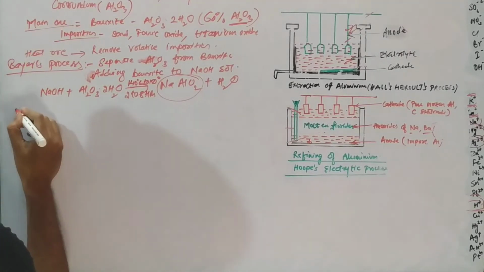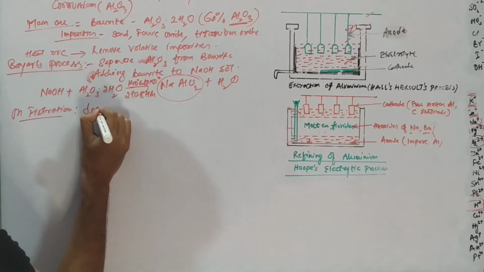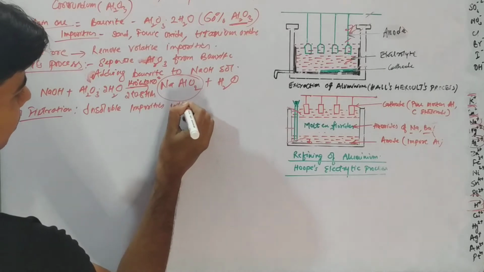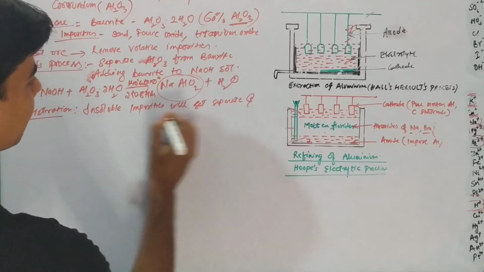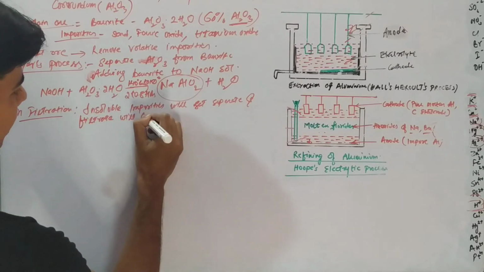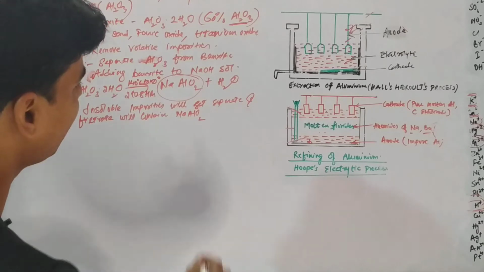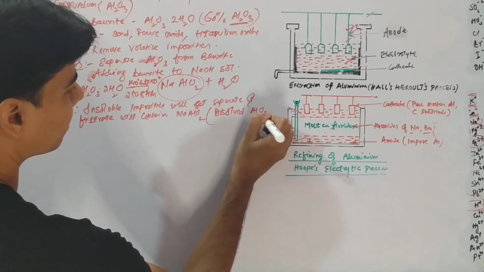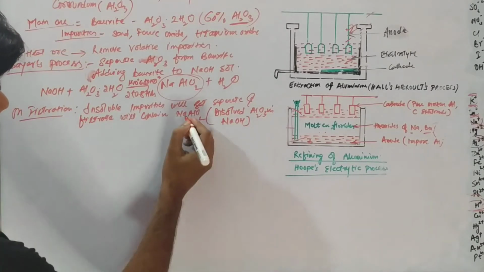What we will do is, on filtration, insoluble impurities will get separated, and the filtrate will contain sodium meta-aluminate, which is nothing but dissolved Al2O3 in sodium hydroxide, right. So this filtrate will contain sodium meta-aluminate.